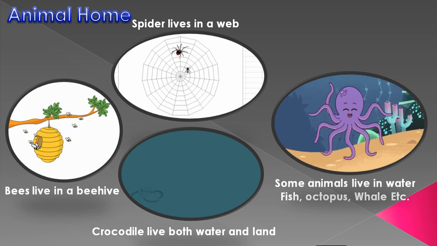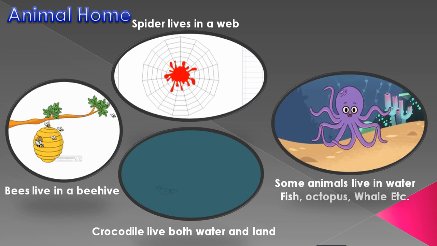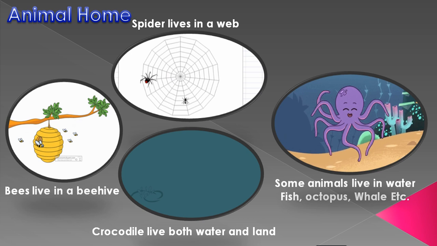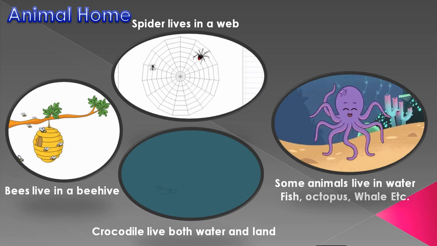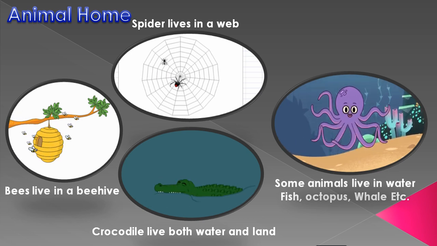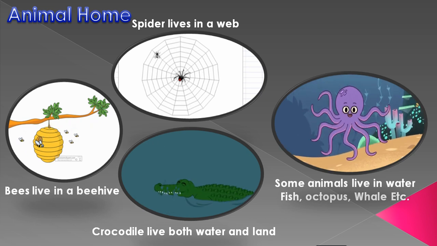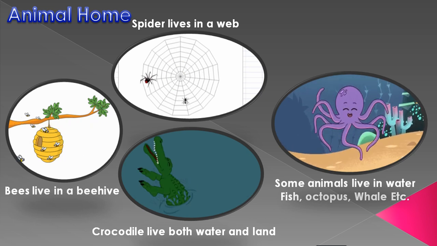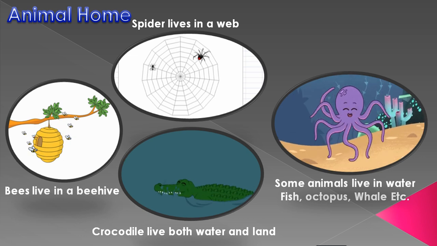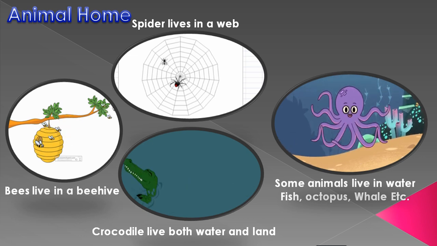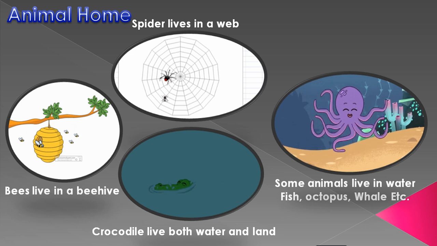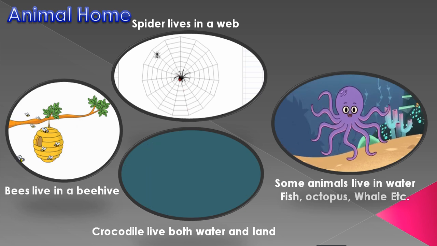There are some more animals which use a human-made shelter, like the dog, the cat, and some fish. For the cow and the horse, we make a house for them.